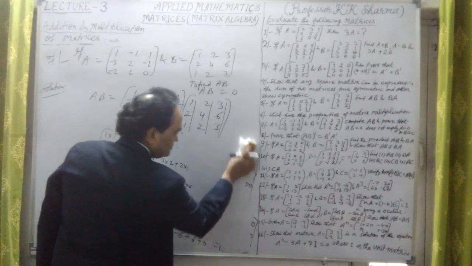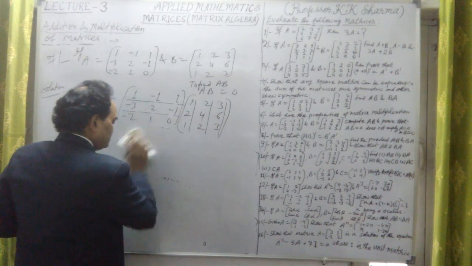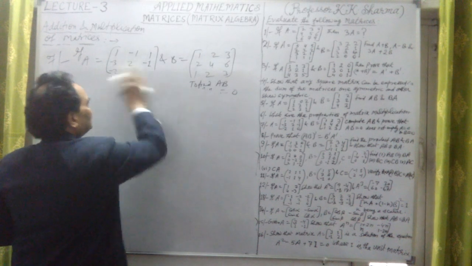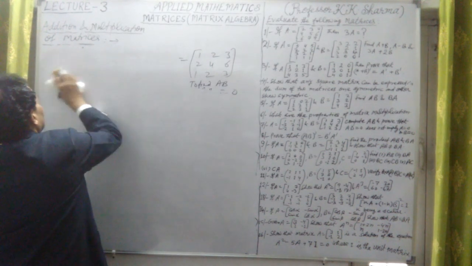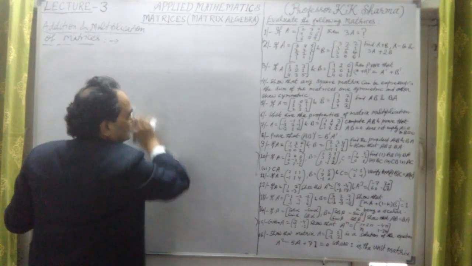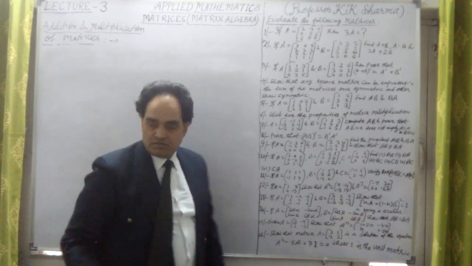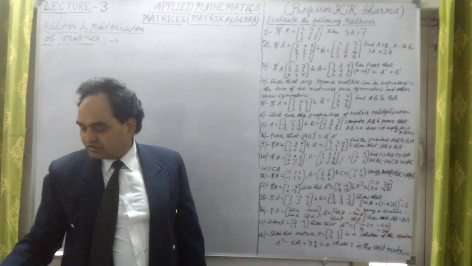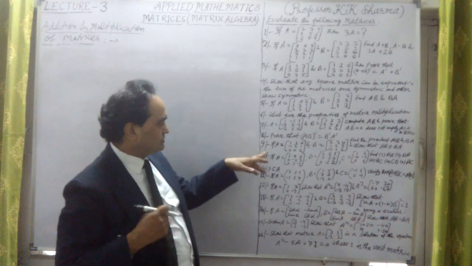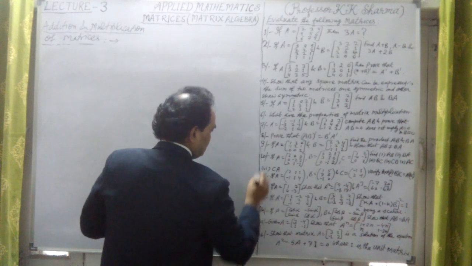Here A is not 0, B is not 0, but AB is 0. In the case of scalar multiplication, if the result of two values comes out to be 0, then either of them must be 0 or both are 0. But in the case of matrix multiplication, if the product matrix comes out to be a null matrix, that doesn't mean that either of the matrices is 0 or both of the matrices are 0. It has been proved here.